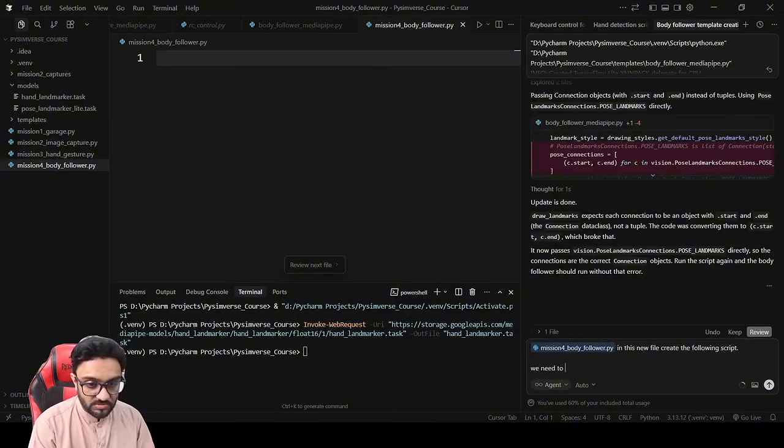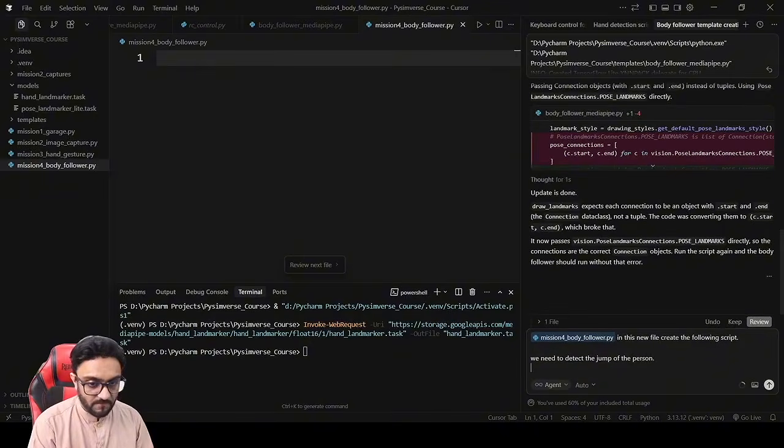We need to detect the jump of the person. Suggest some methods to detect jump given we have the MediaPipe pose landmarks.